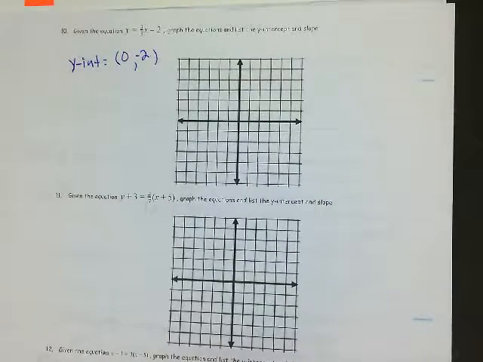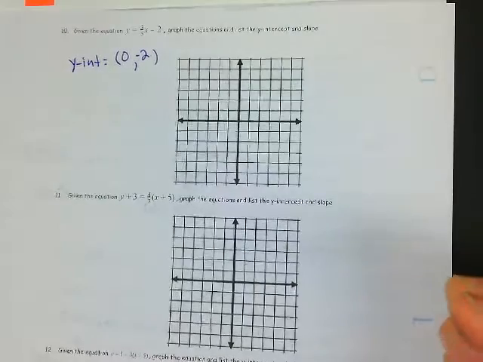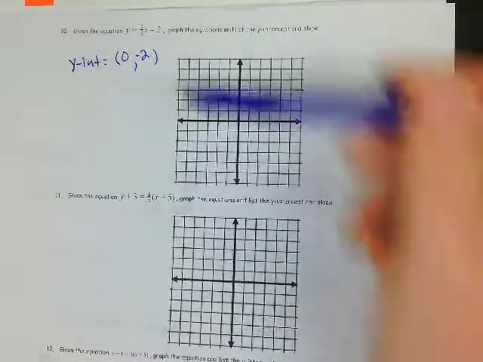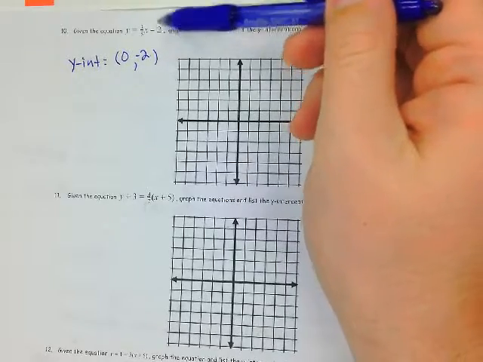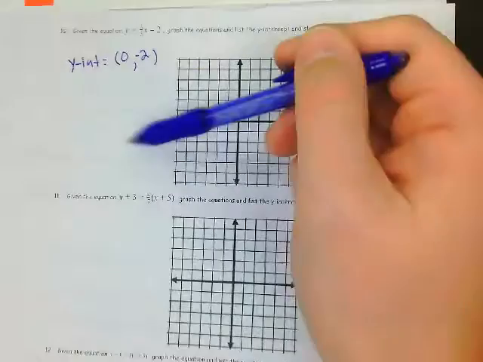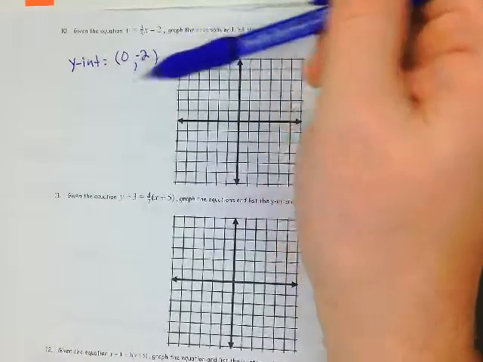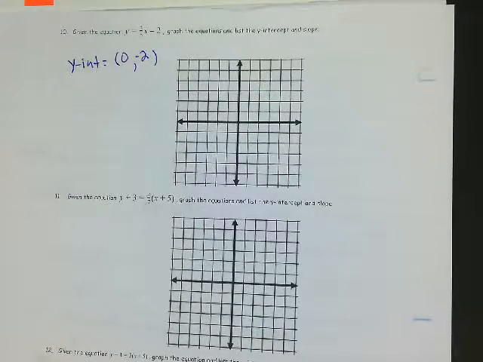0, negative 2. That's important, okay? Because anytime it asks for the y-intercept, it is a point. Now, I get it. I used to teach it that way. I would always say my y-intercept is negative 2. I get it. That's what you would go to, negative 2 on the y-axis. But when they ask for what is the y-intercept, you have to give it as a point. Okay? Make sure you give it as a point.